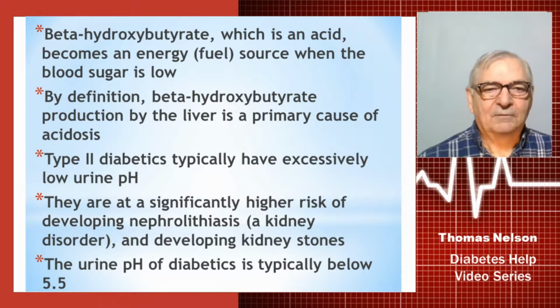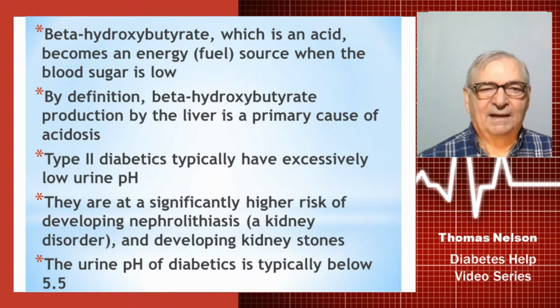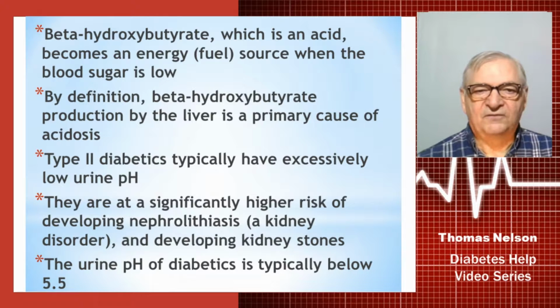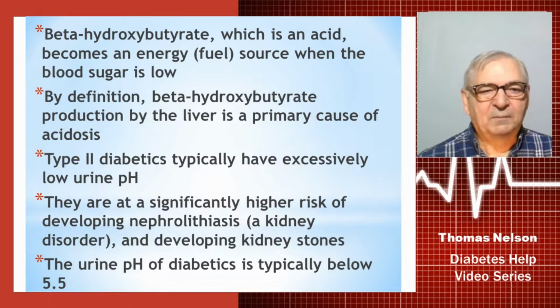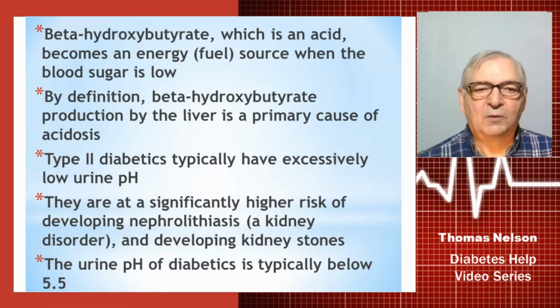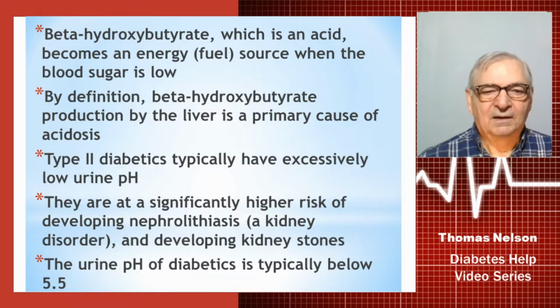Beta hydroxybutyrate, which is an acid, becomes an energy fuel source when the blood sugar is low. By definition, its production by the liver is primarily caused by acidosis. Type 2 diabetics typically have excessively low urine pH, so they are at significantly higher risk of developing nephrolithiasis, a kidney disorder,